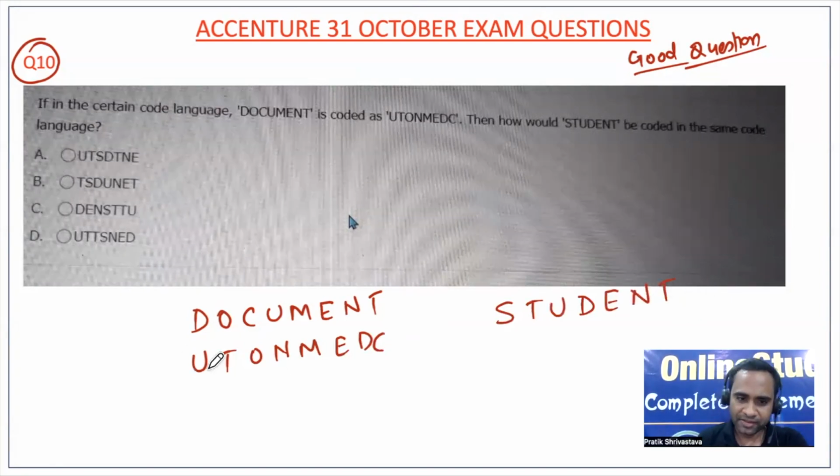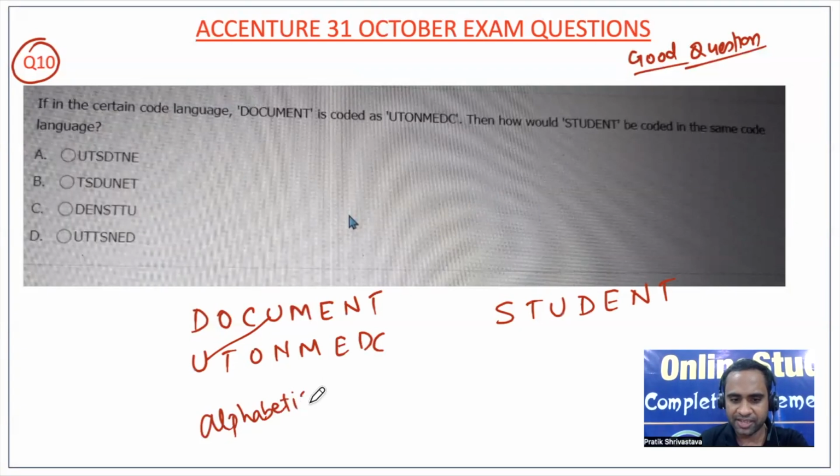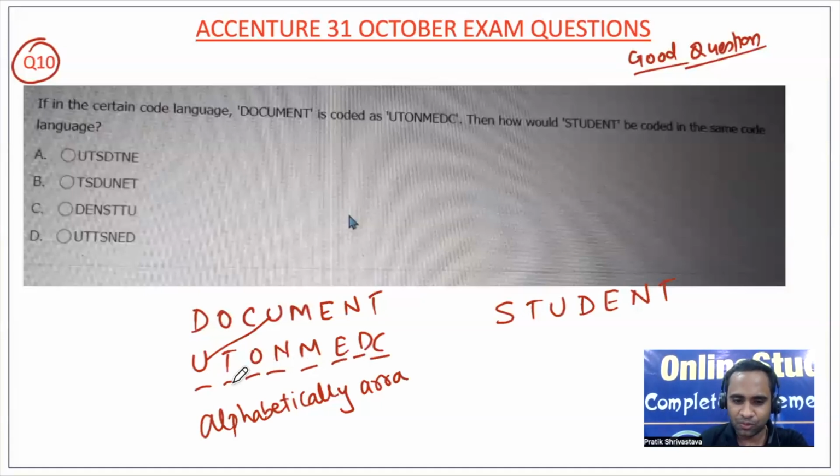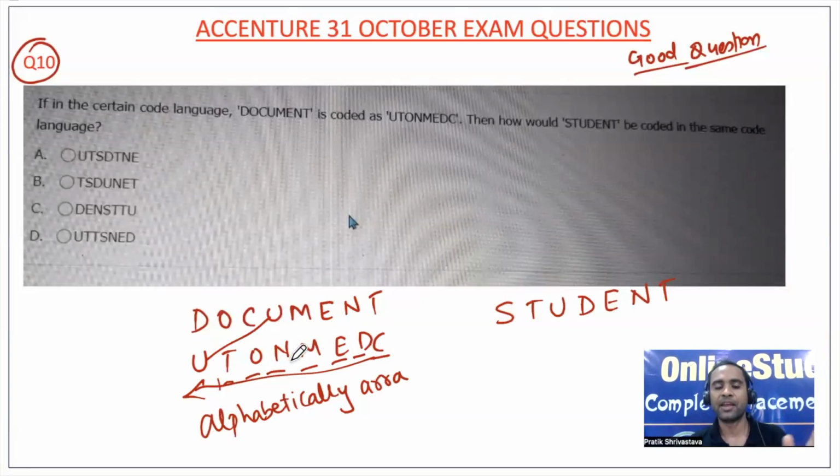Now friends, many of you will start visualizing, thinking U is here and then T is here. No. The logic is that they are alphabetically arranged. You can see C, D, E, M, N, O, T, U. They are alphabetically arranged. After C, D will come. After D, E will come. Then F, G, H, I, J, K, L, M, then N, O, P, Q, R, S, T, U, right?